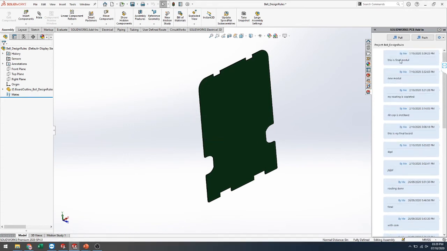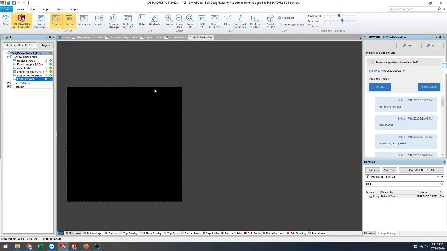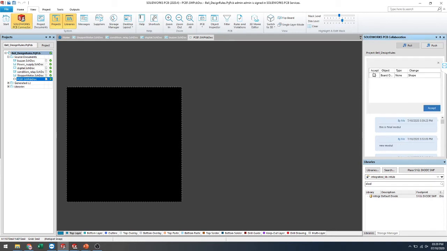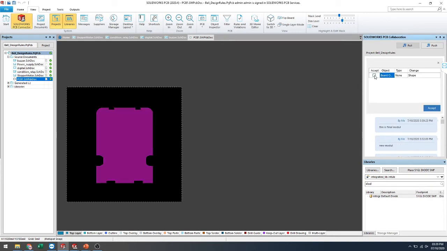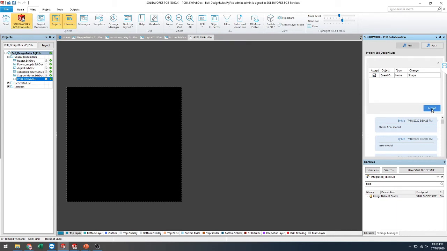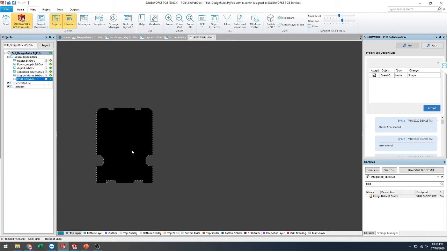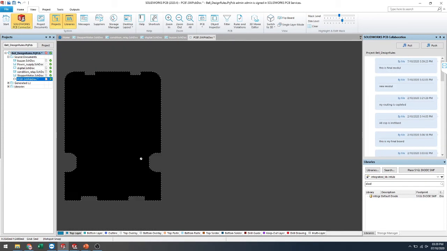Your message will be reflected on the PCB side. We just jump to the PCB board shape, and here also the changes will be reflected. See the board shape. You just accept it, otherwise deny it. If you accept this one, it will show like this.